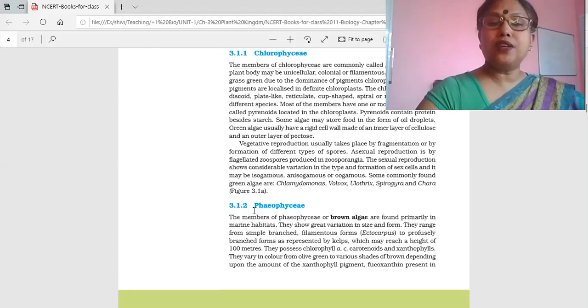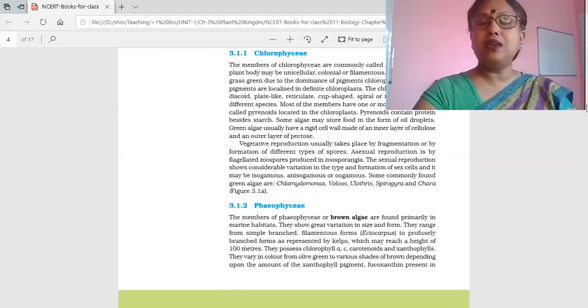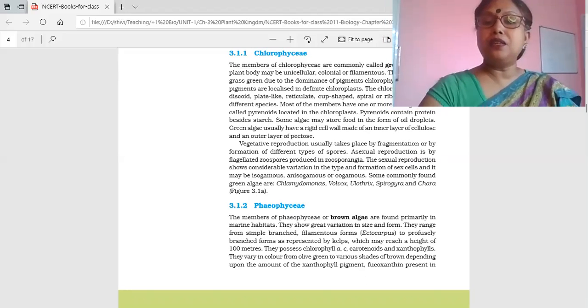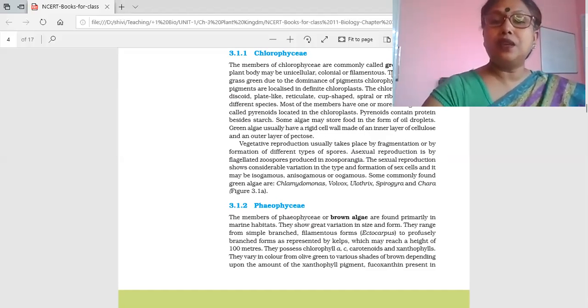Coming to Chlorophyceae, it is known as green algae, and in green algae the main pigment is chlorophyll. This is the main pigment present in green algae, therefore we have given this name. The body organization may be unicellular, colonial, or filamentous.